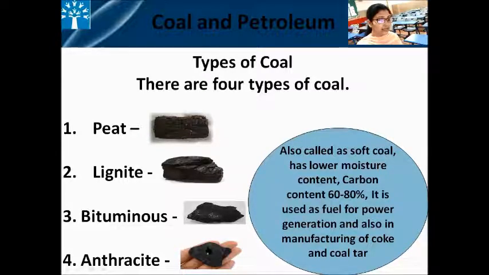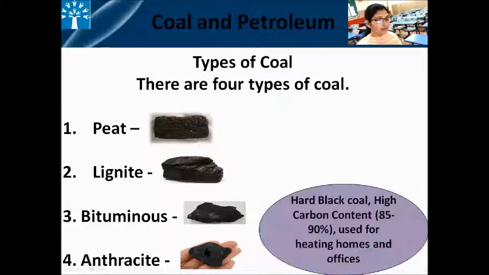There are physical and chemical changes which lead to change the bituminous coal to anthracite. It is hard black coal and it has high carbon content, around 85 to 90%, and it is used for heating homes and offices. So these are the 4 types of coal based on the carbon content.